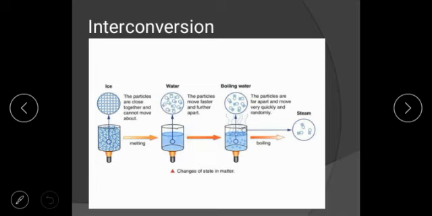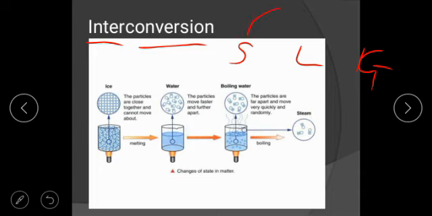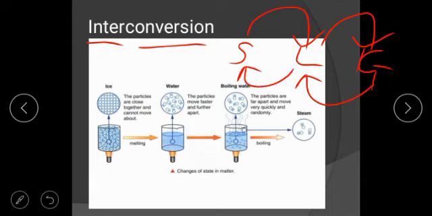So in interconversion, what is the meaning of interconversion? First, inter means between, and conversion means converting. So if we talk about the 3 states of matter, solid, liquid and gas, interconversion means solid converts into liquid, liquid converts into gas, gas converts into liquid, liquid converts into solid.